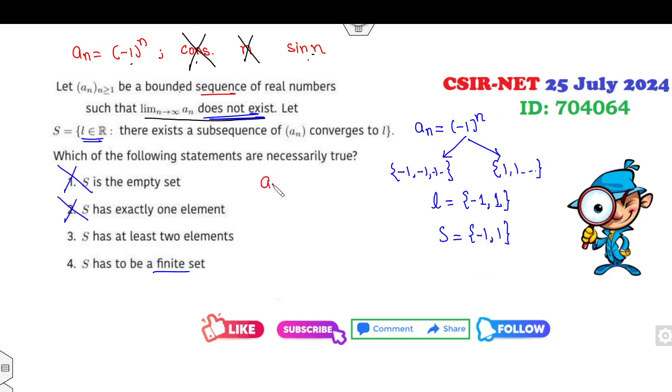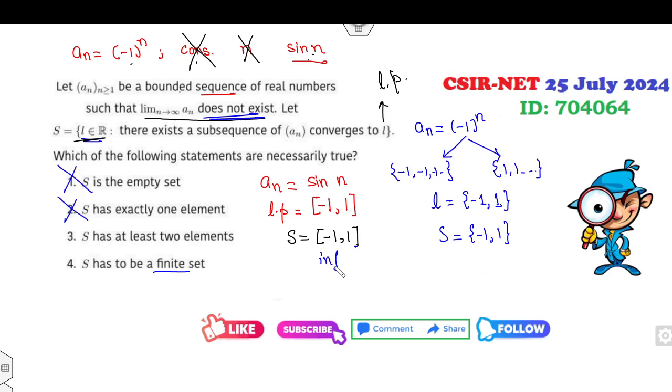Now, if I choose the second example, sin n, what is the subsequence, or you can say what is the limit point? The set of limit points is the closed interval [minus 1, 1]. So S will be [minus 1, 1], because what is L? L is basically the limit point. So what is that? How many points are there?